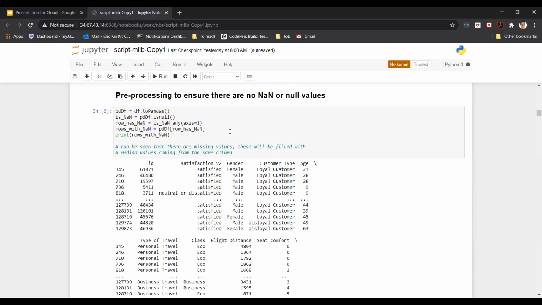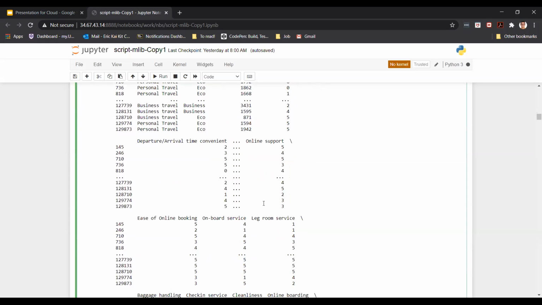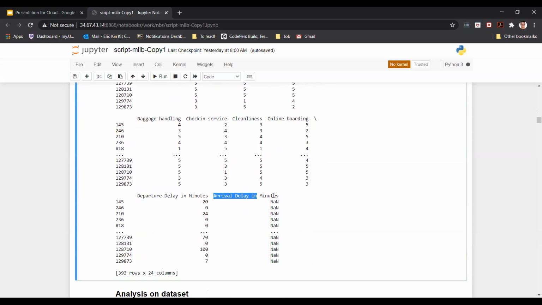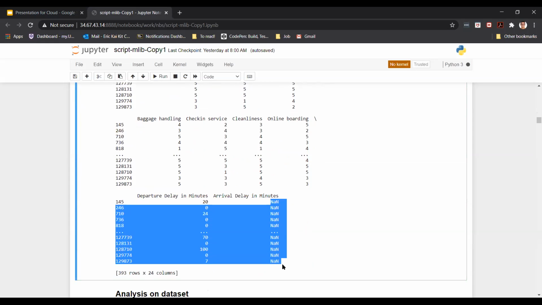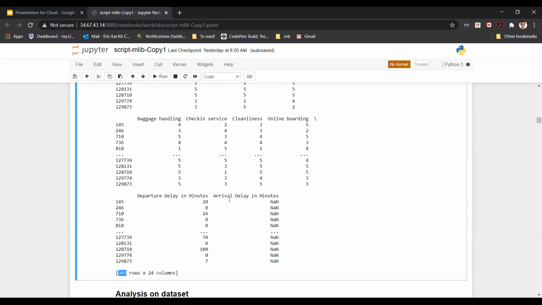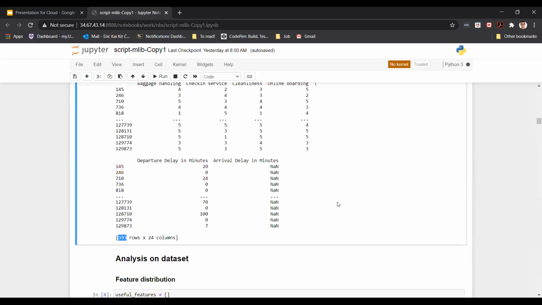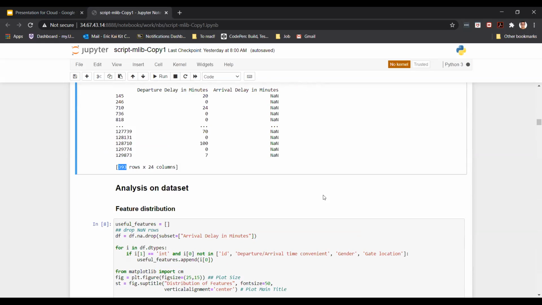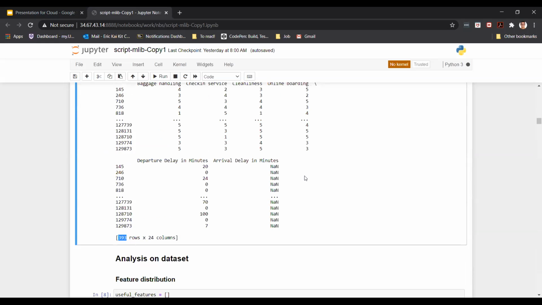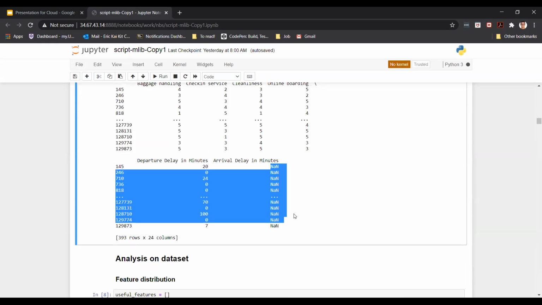And now this is the pre-processing bit. I found that there are actually some null values. You could see here that in this column I've got a couple of null values, 393. To be exact, I've chosen to drop these values, which could potentially cause the models to miss some data, but yeah.